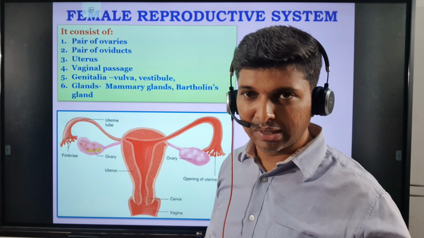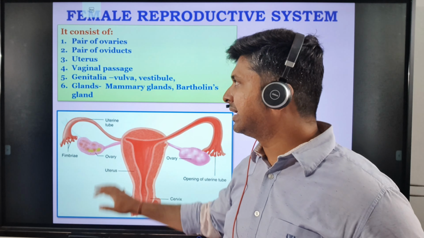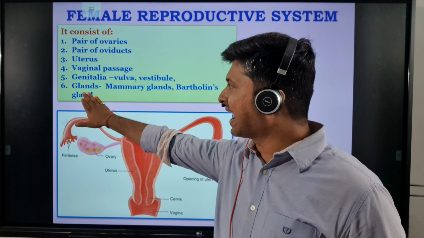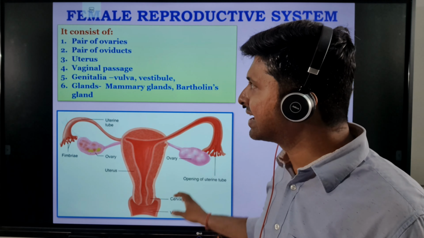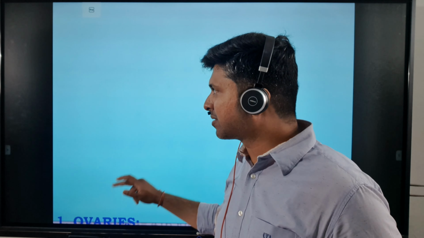Vestibule is a lip-like opening. Okay, so your lips are vestibular. Similarly, there is a vestibular opening at the genitalia. Okay, and glands, that is mammary glands or Bartholin's gland. So let us focus on the first organ of the female reproductive system, that is the ovaries.